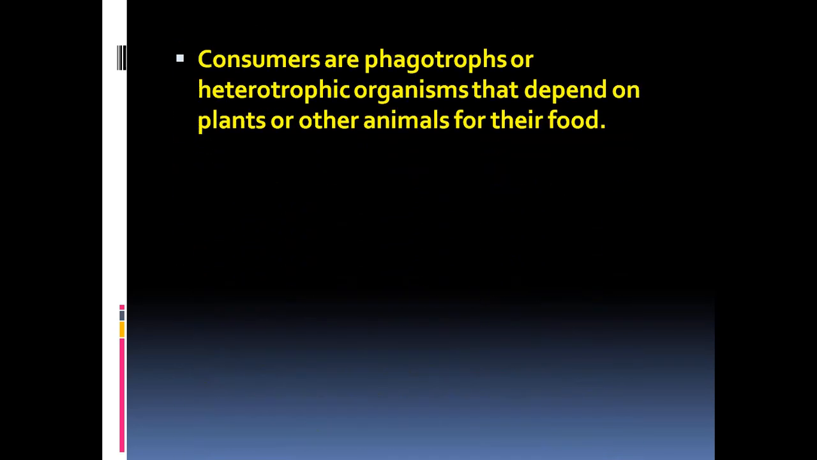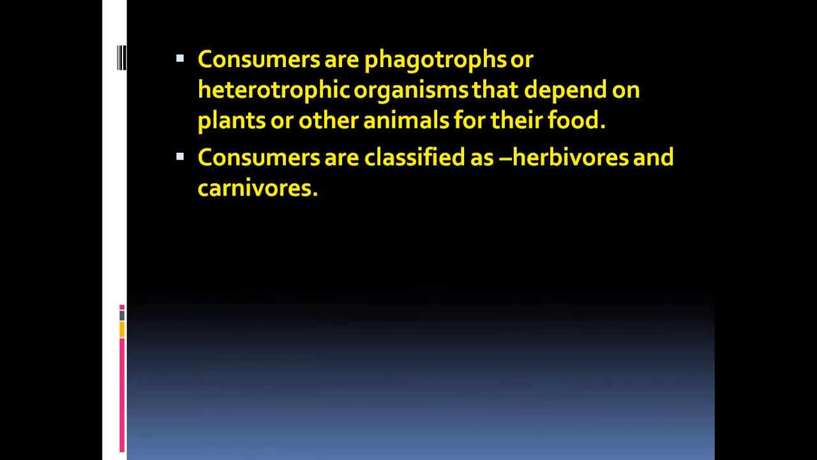Now, what are consumers? Consumers are called as phagotrophs or heterotrophic organisms that depend on plants or other animals for their food. So they are called as the consumers. They consume the food by eating the plants or preying upon other animals. That's the common term, consumer. And consumers are further classified into herbivores and carnivores.